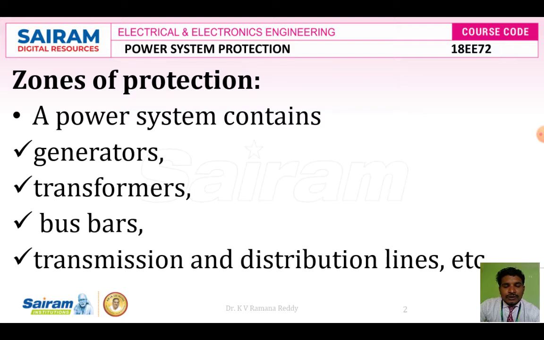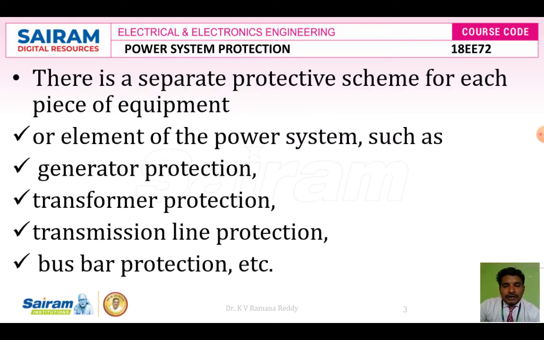In this scenario, different zones of protection are required, so that there is a separate protective scheme for each piece of equipment, because each and every equipment is very important. It plays a vital role, especially where we are transferring electrical power from the sending end to the receiving end.